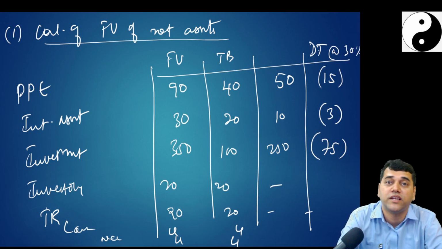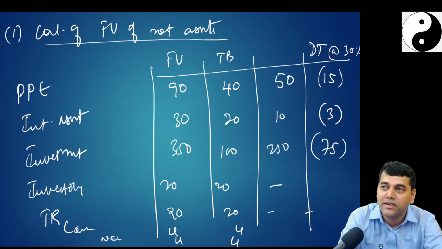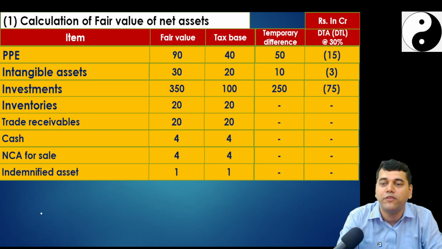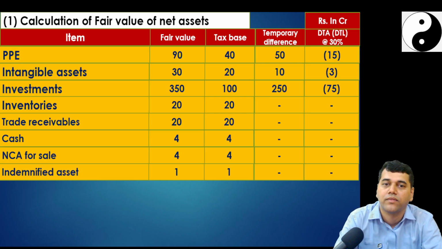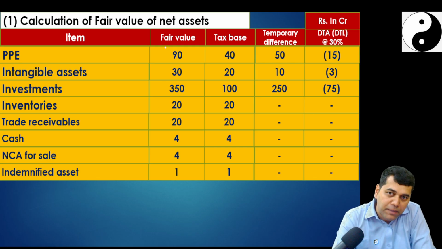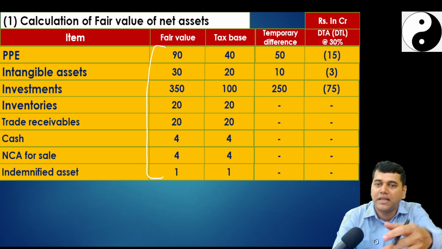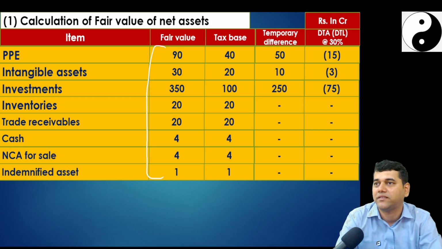Is there any more item of asset? I have got an indemnification asset, no? How much? 1. What's the tax base? It's a permanent difference, no? 1. Because the indemnification, they said they will not give you any deduction for this. It's not taxable. See, with this working, when you add up this, you get the fair value of the net assets. Means liability. Now we will start with the liability. Plus this deferred tax we will adjust, no? Then we got a single deferred tax, like full.